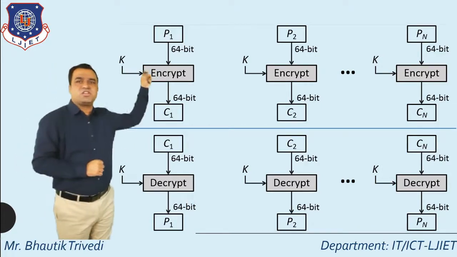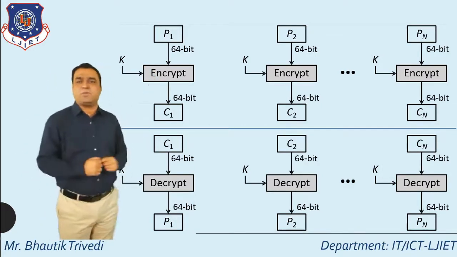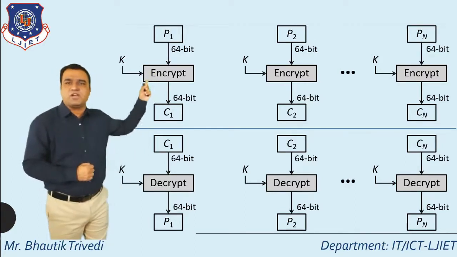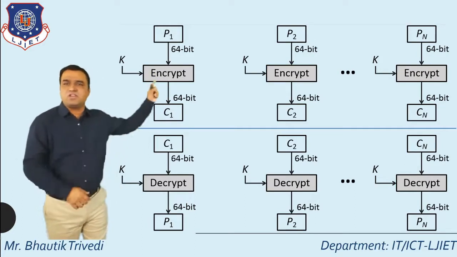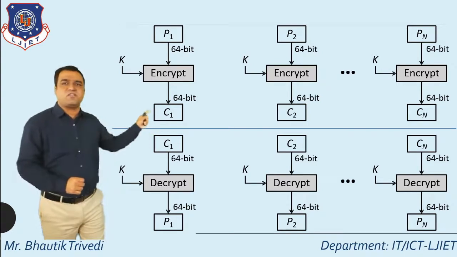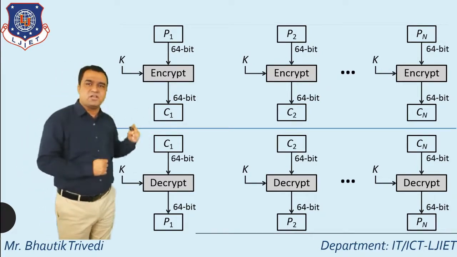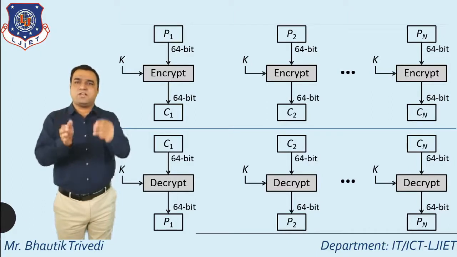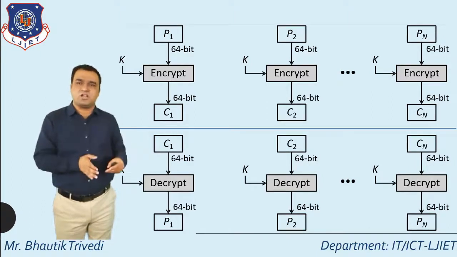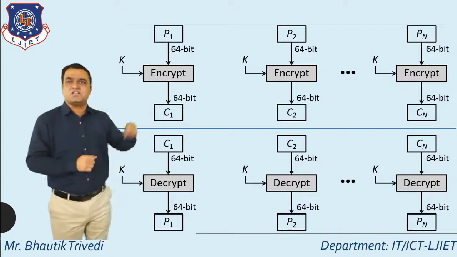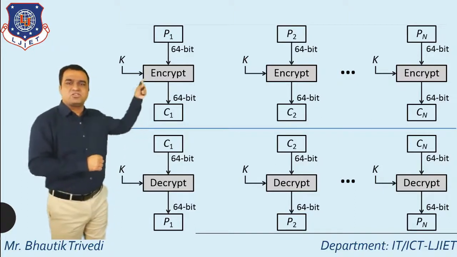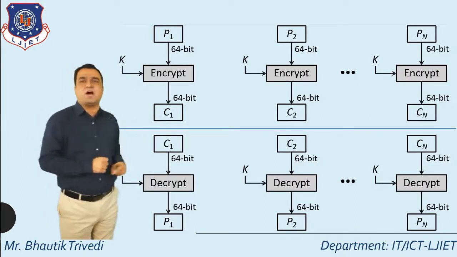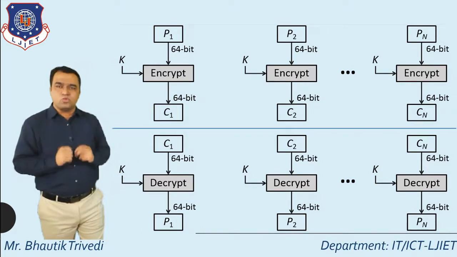Here the 64-bit block of the plain text is directly passed to the encryption algorithm with the key, generating a ciphertext block of 64 bits. This is the way block by block plain text is passed to the encryption algorithm plus key, generating a ciphertext. This is the encryption part of the electronic code book.